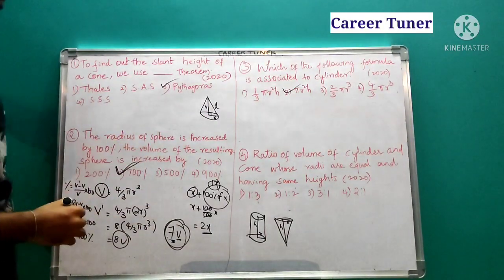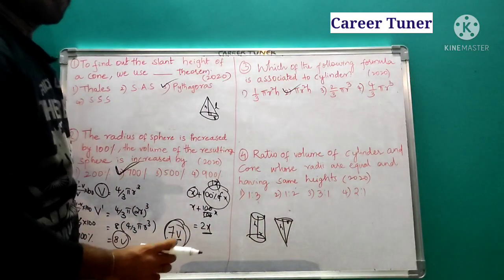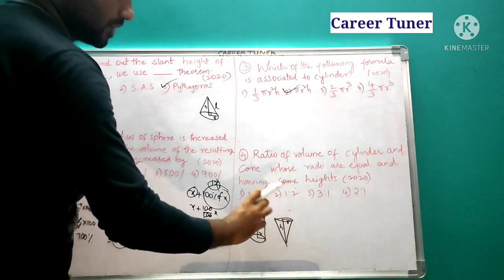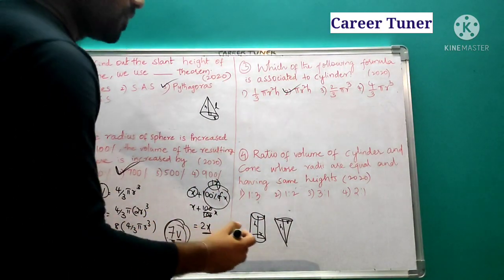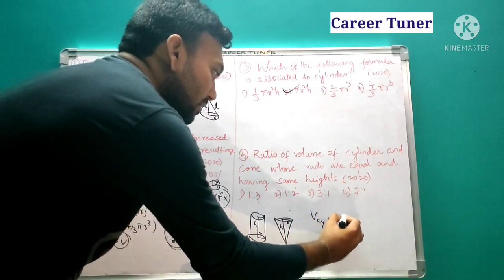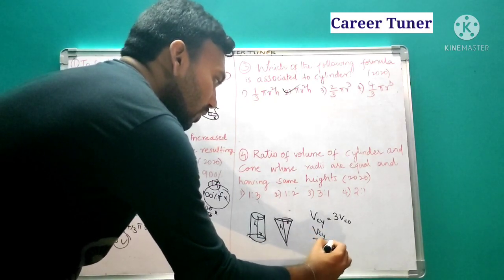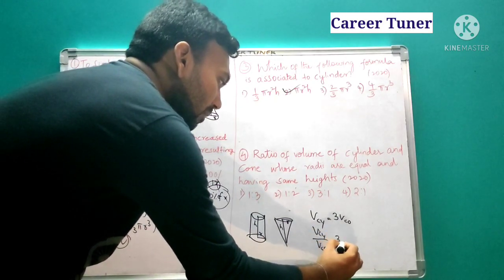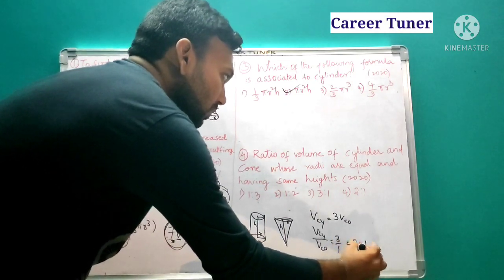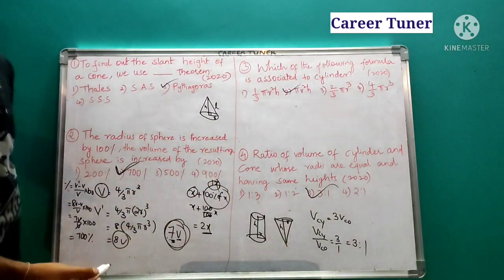We have learned in our theory class that if you are going to take water in this and going on filling, so after how many times it will fill? If you pour water for 3 times, it is going to fill. So what do we know? Volume of cylinder is equal to 3 times volume of cone we know. Therefore volume of cylinder by volume of cone is equal to 3/1. That is nothing but 3:1. So 3:1 is our answer. Directly you can remember that 3:1.